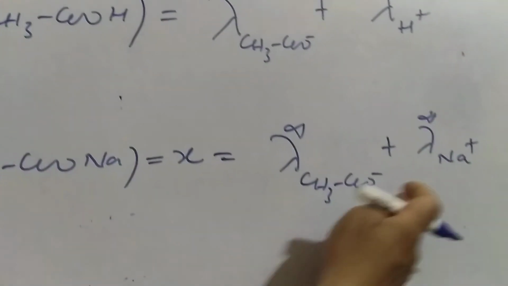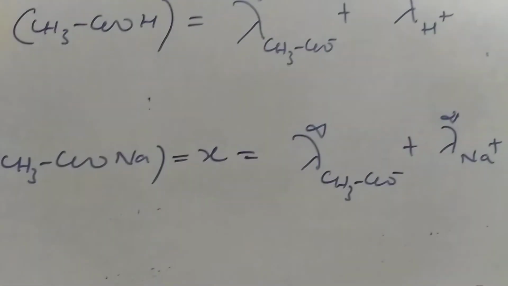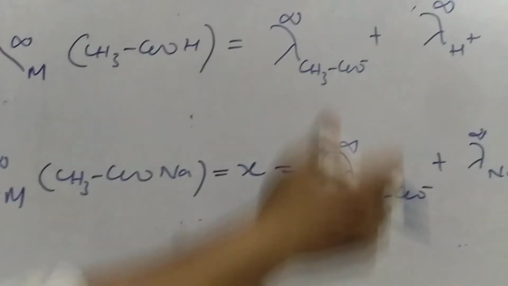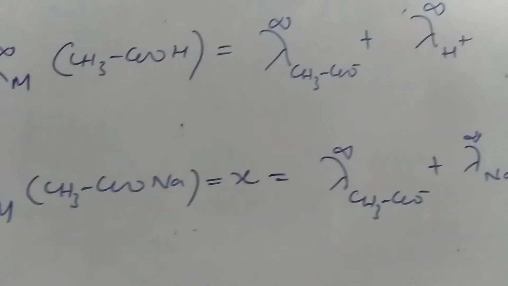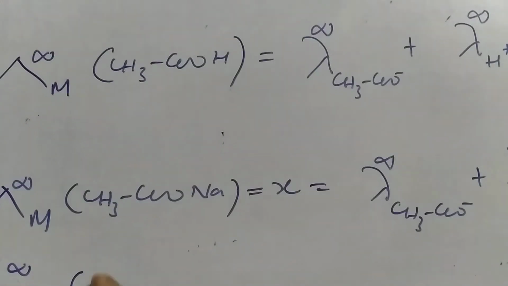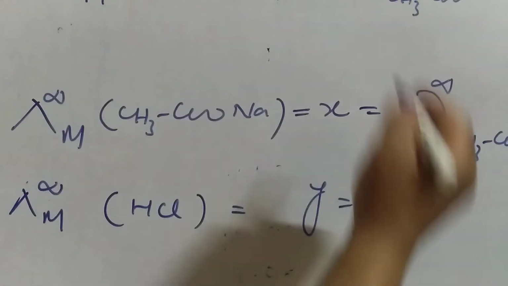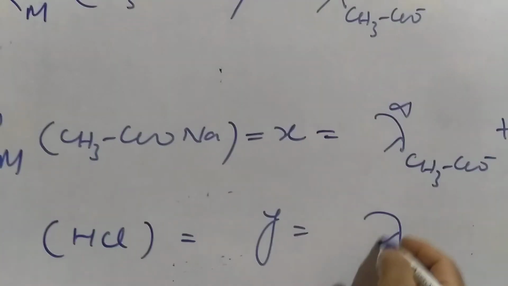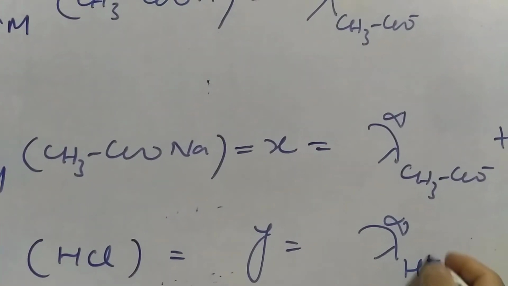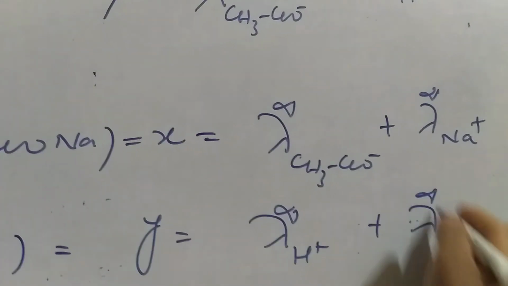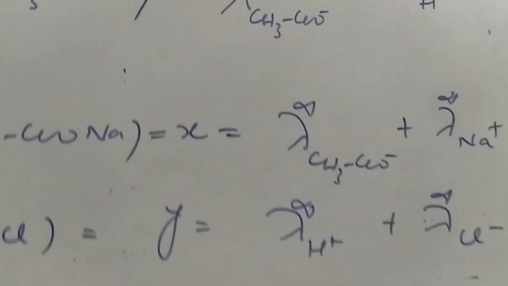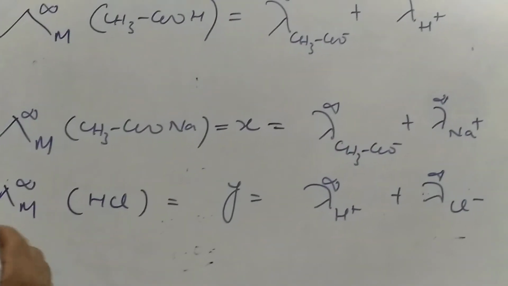Now I have the ionic conductance of acetate. Now I require H plus also. The molar conductivity at infinite dilution for HCl can practically be measured. Suppose it is Y. It is equal to the ionic conductance of H plus ions plus the ionic conductance of Cl minus ions. Now I have H plus also. Let me sum up.